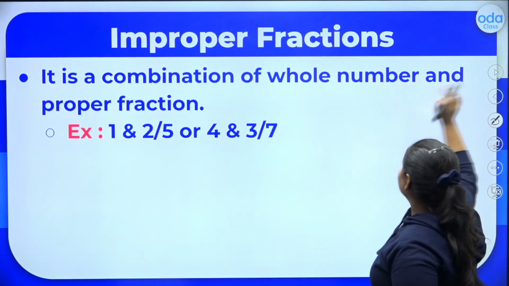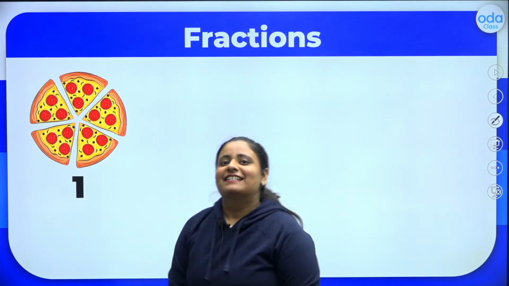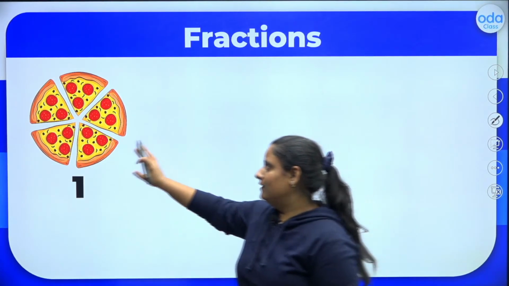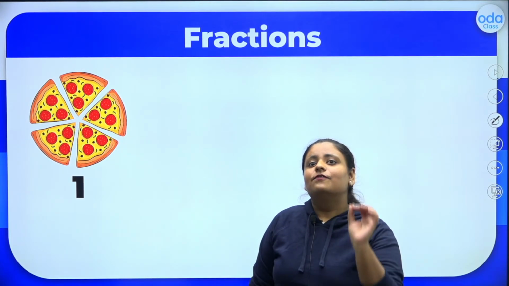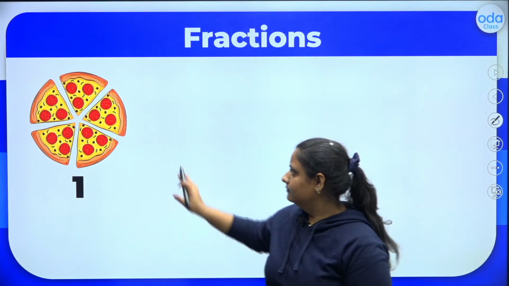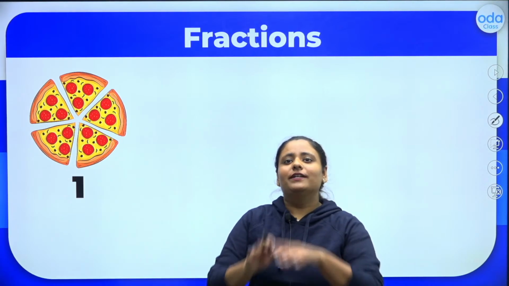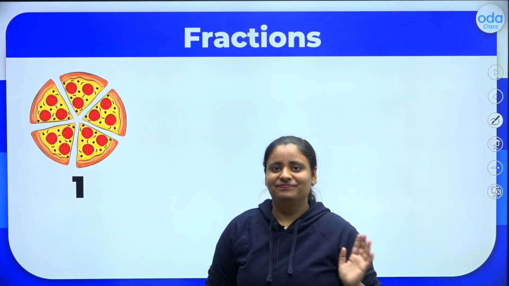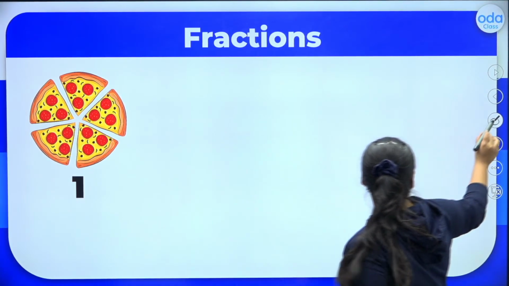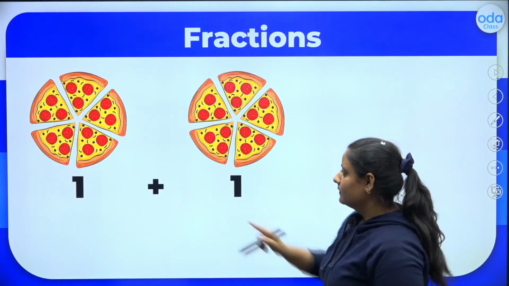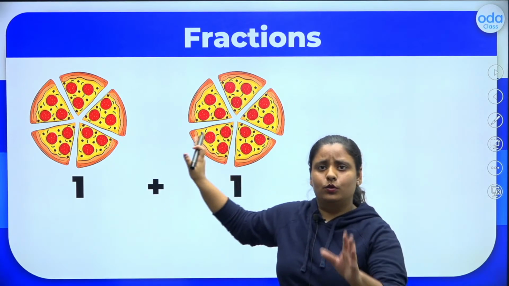Okay, so we have discussed what improper fractions are. Now, look at this. What is this? We know here it has 5 slices. How many slices? 5 slices are there. Yes, 1, 2, 3, 4, 5. 5 slices, but we will call it one single pizza. Right? Let's take one more pizza. We have one more pizza now. 5 slices, 5 slices. Total 10 slices.